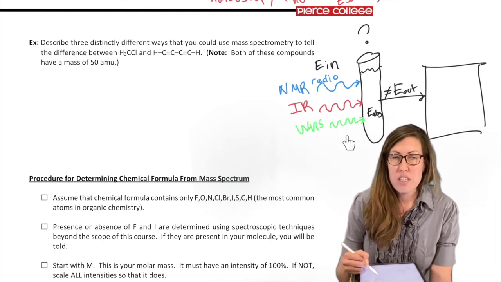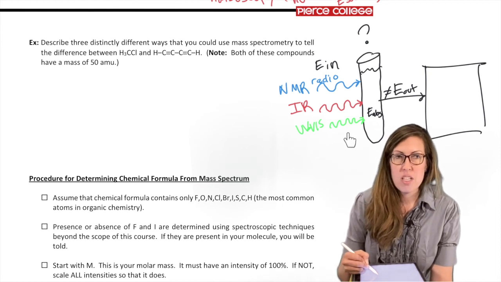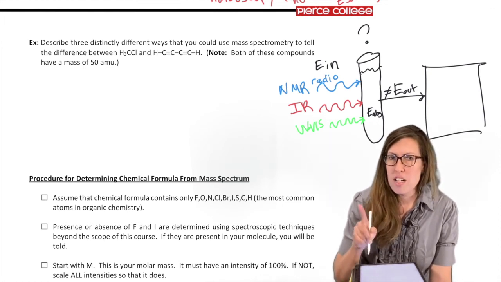Mass spec is not going to use anything from the light spectrum. There's also X-ray crystallography, by the way.